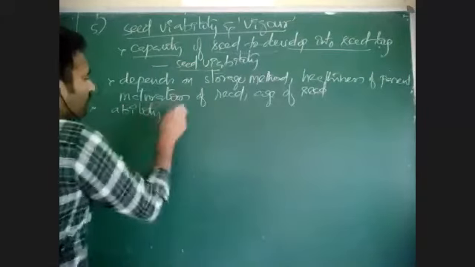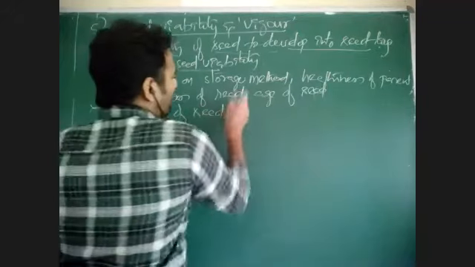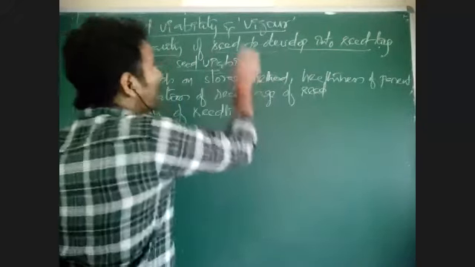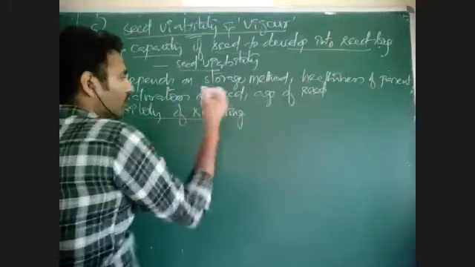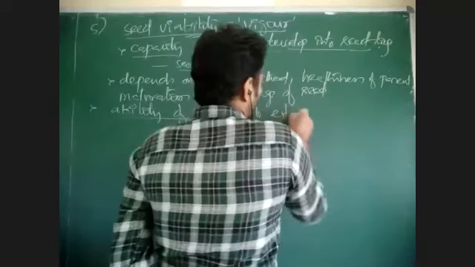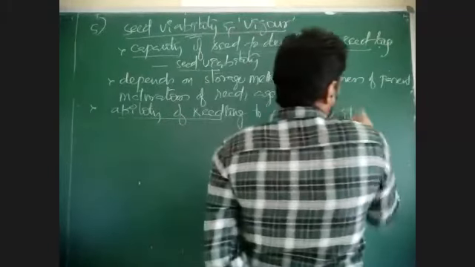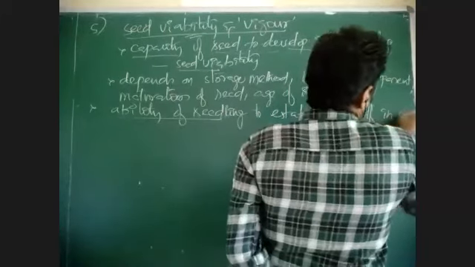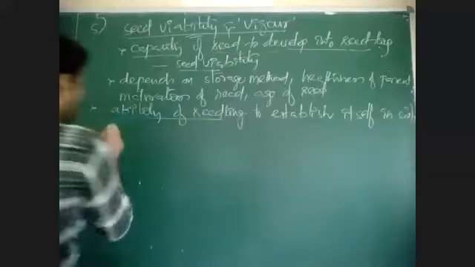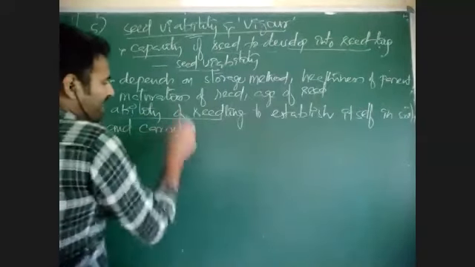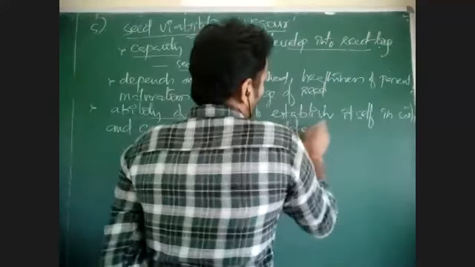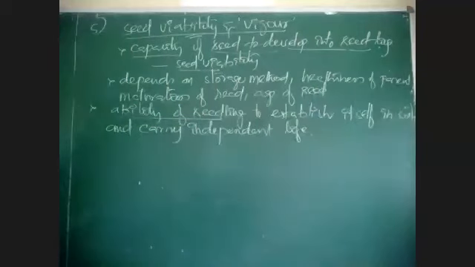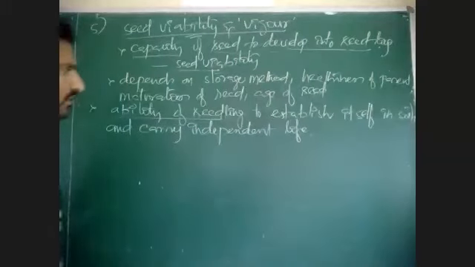Once a seed is germinated, the seedling has the capacity to establish itself in soil and carry on an independent life without depending on others. It can establish into new plants. That is called vigor.